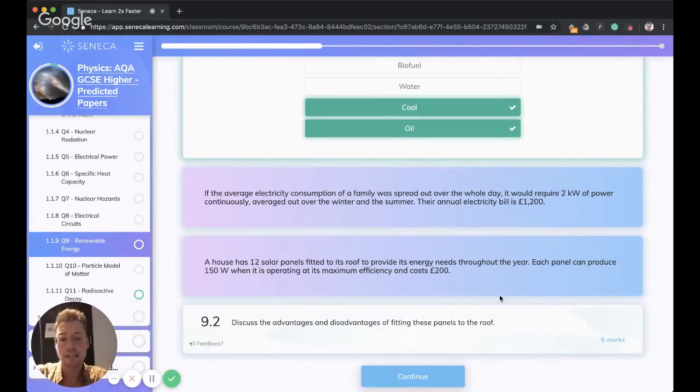Okay, discuss the advantages and disadvantages of fitting these panels to the roof. So this is a 6-marker question, so it's a bit of a beast. And what you need to do with these questions is structure your answer really clearly to make it really easy for that examiner to give you those marks, okay?